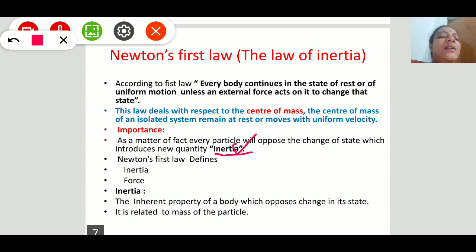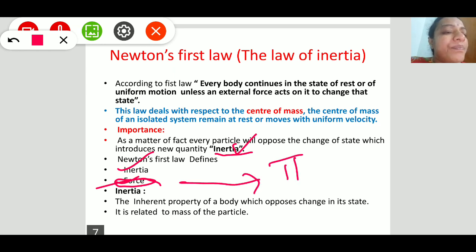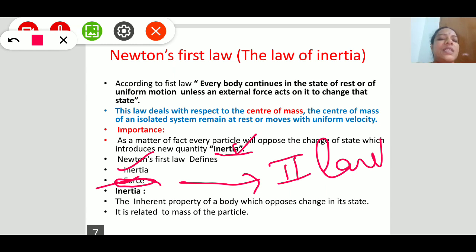Similarly, Newton's first law defines inertia as well as force. It just defines the property of this physical quantity, but it doesn't give the magnitude of the force. The magnitude of the force is given by the second law. That is the difference between the first law and the second law.